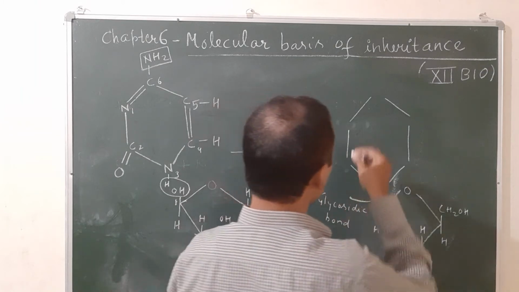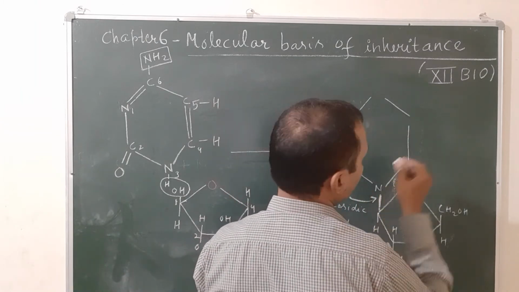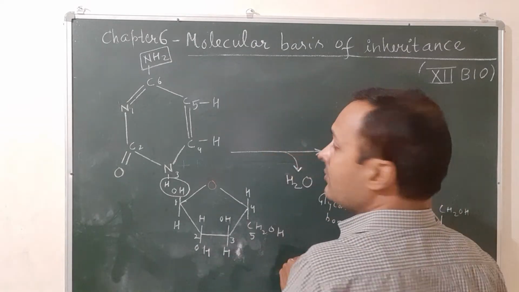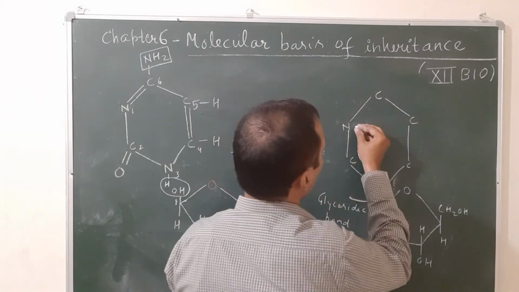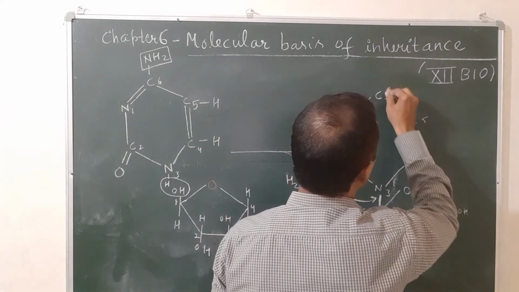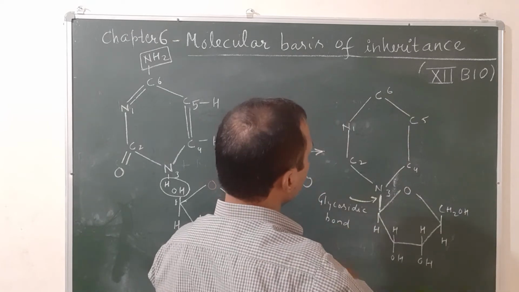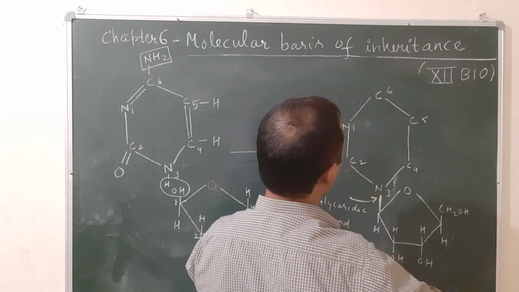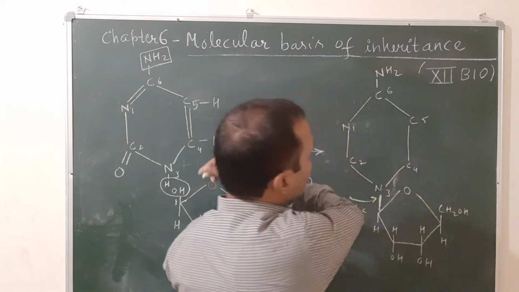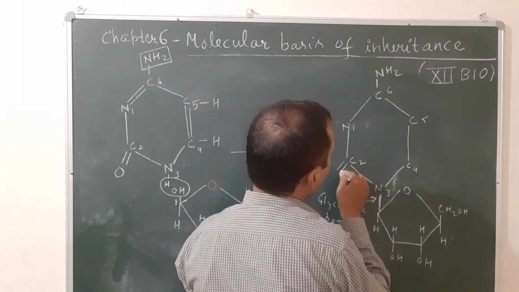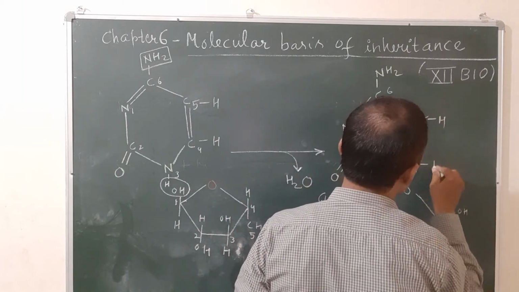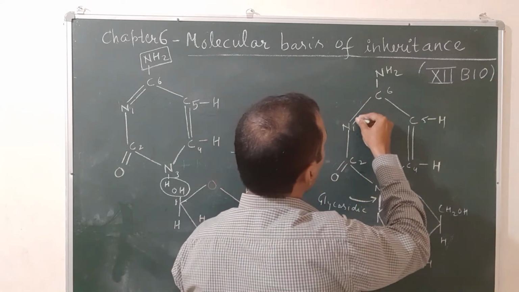The remaining you will balance. You will write here nitrogen at the first and third positions, the remaining are carbon atoms. Now numbering starts from this side, 1, 2, 3, 4, 5 and 6. Now you will balance: first you put the substituent at the 6th position, NH2, and at the second position O. The remaining will be balanced with H and H. There will be a double bond.